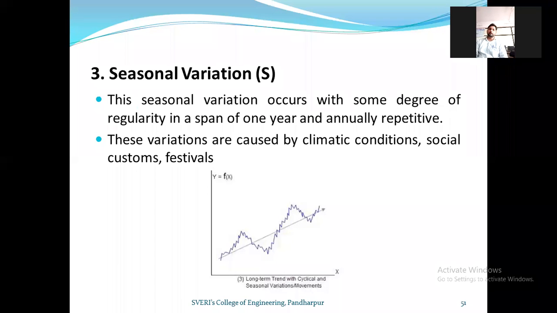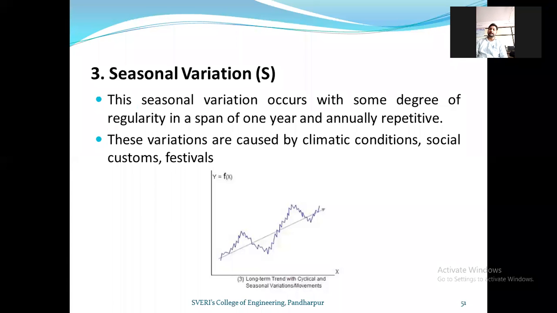So it will happen on a regular basis in 1 year. If you take the time frame of 1 year, we can say that seasonal variation occurs with some degree of regularity in a span of 1 year and annually repetitive.